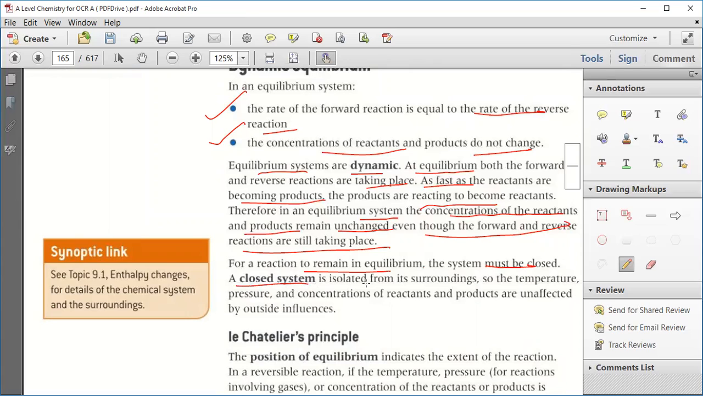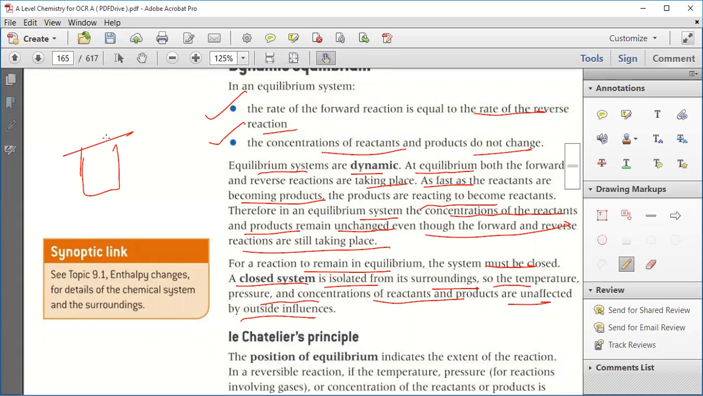A closed system is isolated from the surrounding. So the temperature, pressure, and concentration of the reactant and the product are unaffected by outside influences. So a closed system is a system which is a little bit cut off from the outside. There is no change of temperature, pressure, and concentration. So no exchange of matter takes place basically in it.